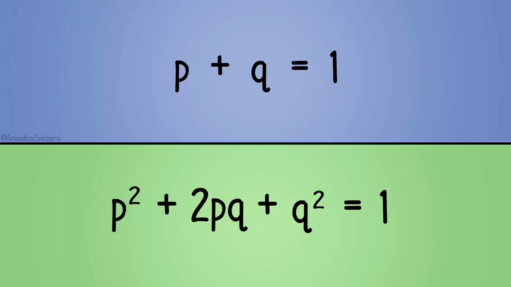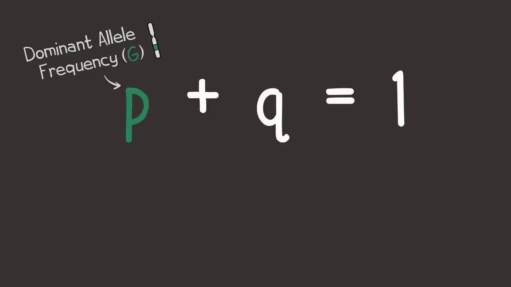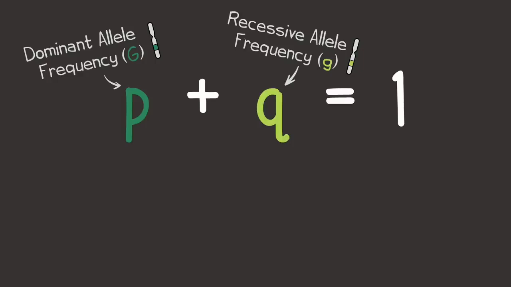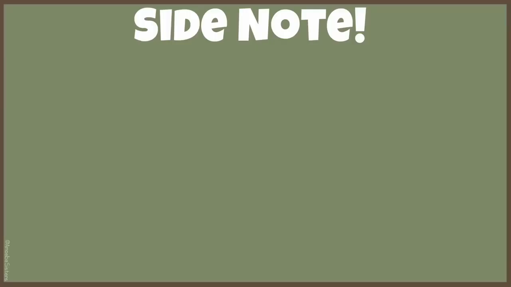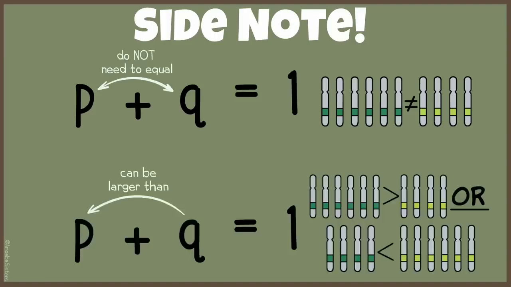So there are 2 equations in Hardy-Weinberg equilibrium that we will focus on. We're going to start with the first one. P plus Q equals 1. In this equation, P is the dominant allele frequency in the population, and Q is the recessive allele frequency in the population. By the way, Hardy-Weinberg equilibrium doesn't mean that P has to equal Q, and the dominant allele frequency in any population doesn't have to be larger than the recessive allele frequency in a population.